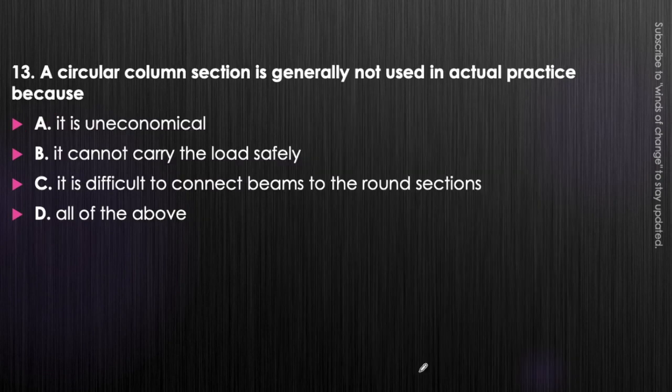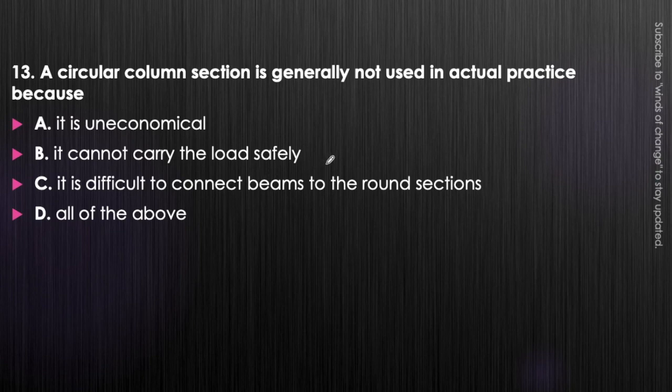Okay, next question. A circular column section is generally not used in actual practice because why do we not use a circular column section of steel? It is uneconomical. It cannot carry the load safely. It is difficult to connect beams to the round section, or all of the above. Just think about it. Is it from the economy point of perspective? No, it is not, because economy is not the criterion here. The same amount of steel will be used for other types of section also.